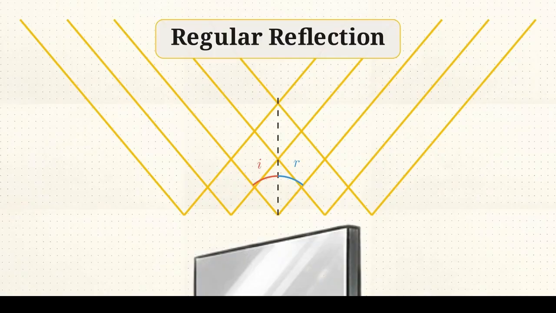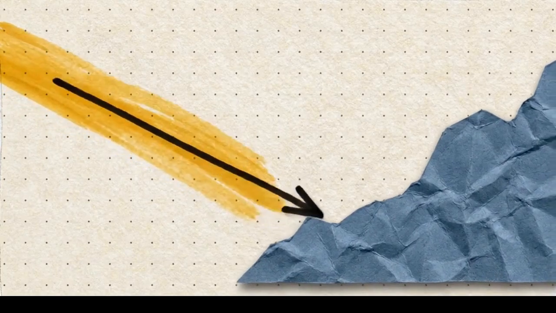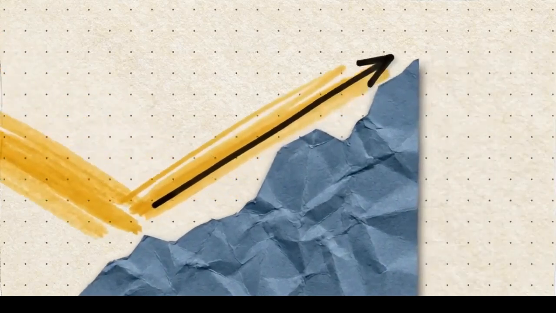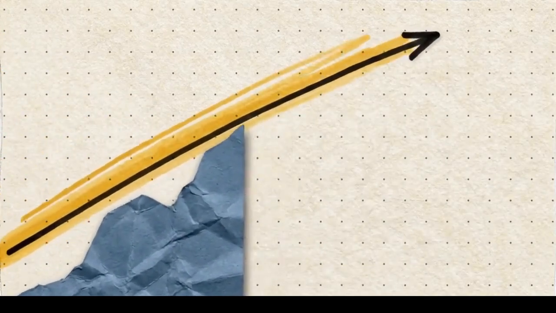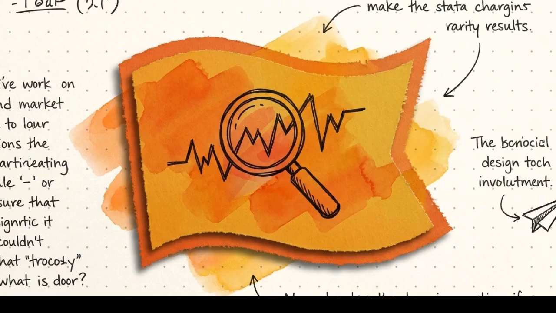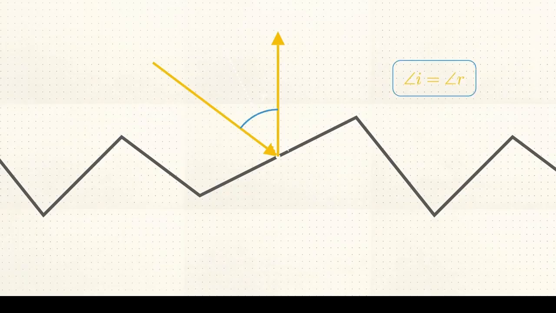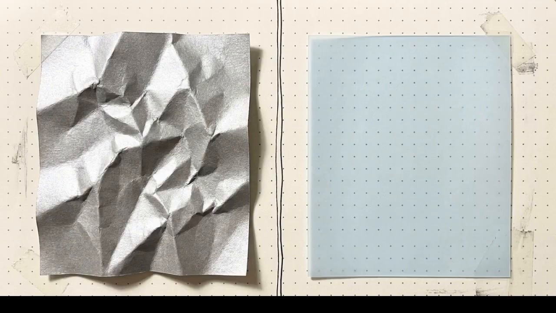This is regular reflection. However, if those same rays hit an uneven surface, like crumpled foil, the light hits microscopic bumps sloped at random angles. The rays scatter in multiple directions, resulting in diffused reflection. For the second CBSE exam marker, chaotic scattering does not mean the physics changed. If you examine an isolated microscopic hill on wrinkled foil, the angle of incidence still equals the angle of reflection. The scattered appearance is a consequence of the surface's texture, not a breakdown of geometric laws.